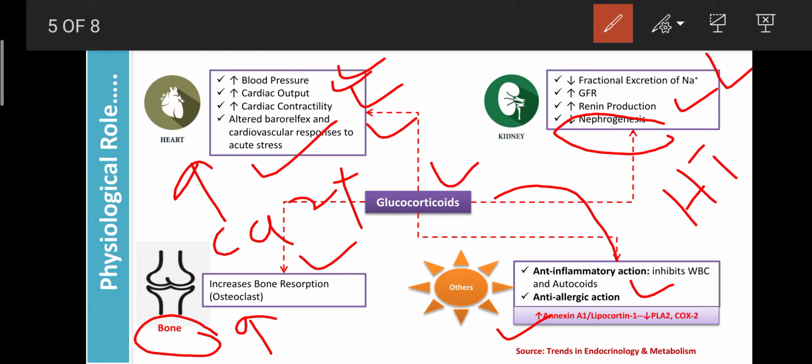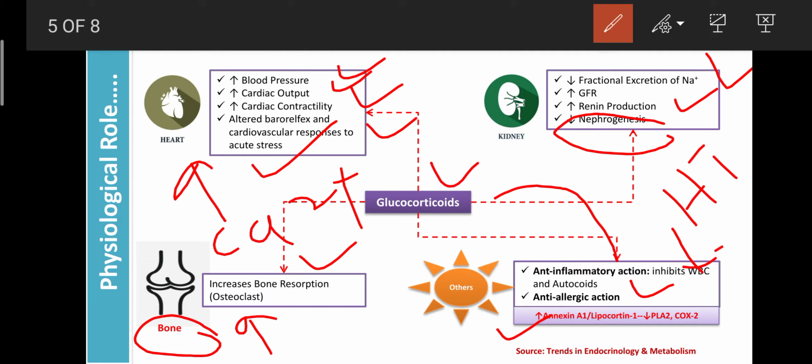Glucocorticoids can inhibit the WBC. That's why they also decrease immunity, and they are known as immune suppressive agents. Due to this property, you should not use glucocorticoids unnecessarily. Otherwise, our immune power can decrease. But it is beneficial for the treatment of cancer, because with over immune activity, cancer can be produced.